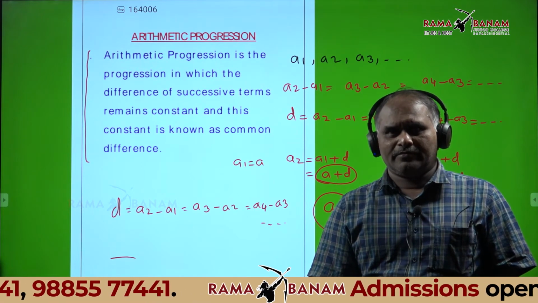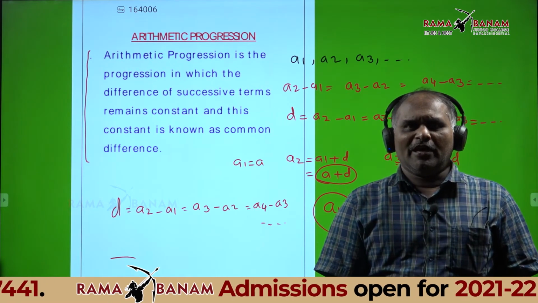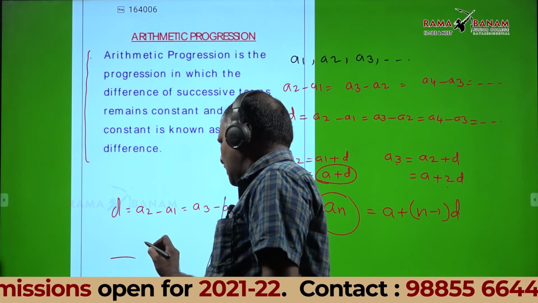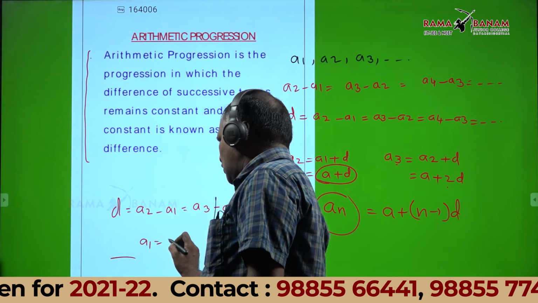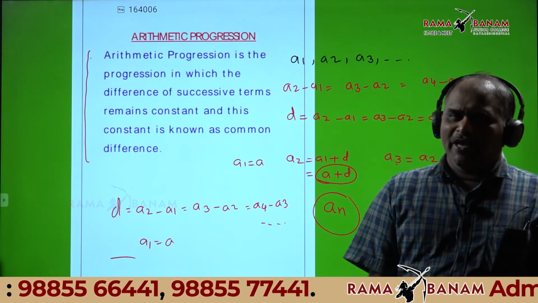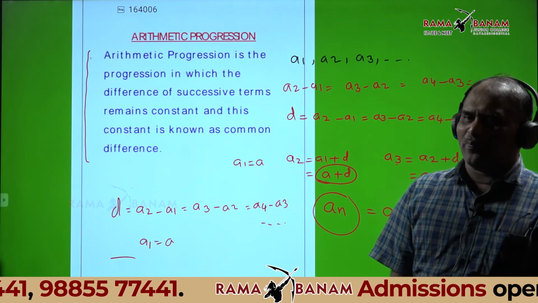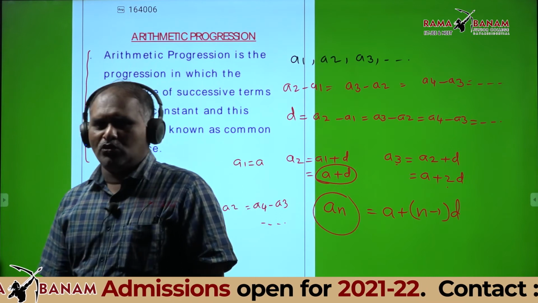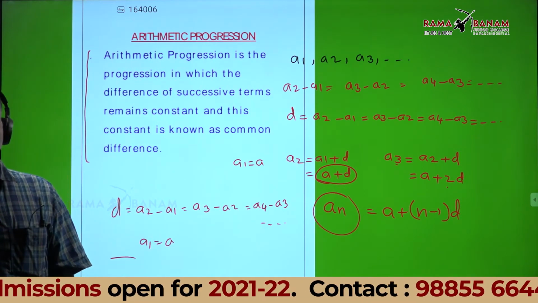Next line: A1 is equal to small a. A2 is equal to a plus d.